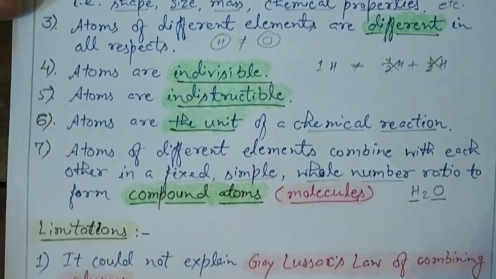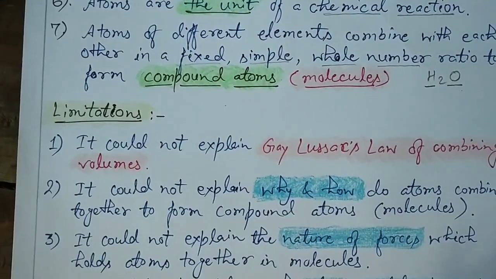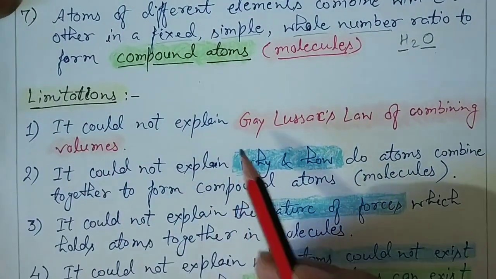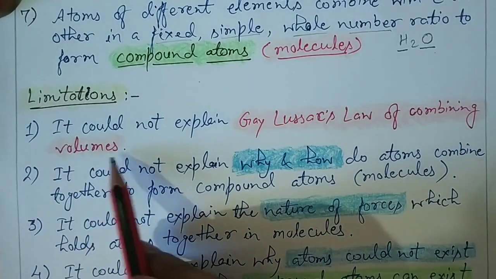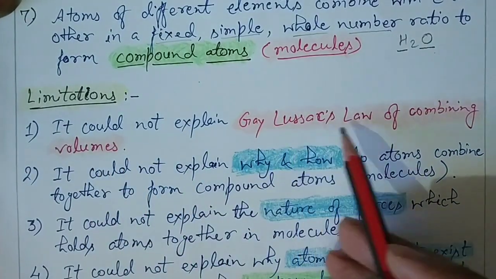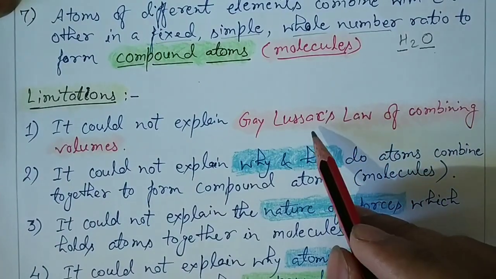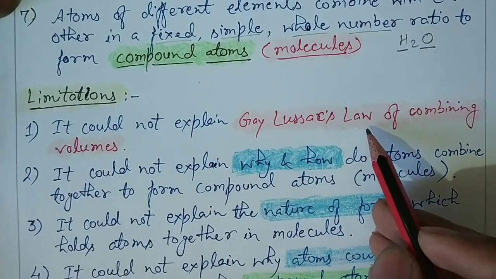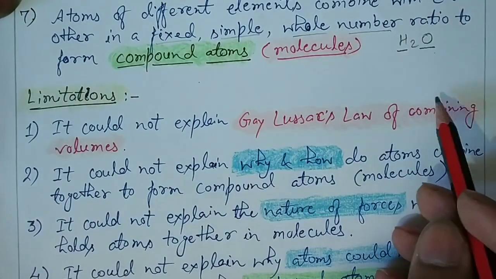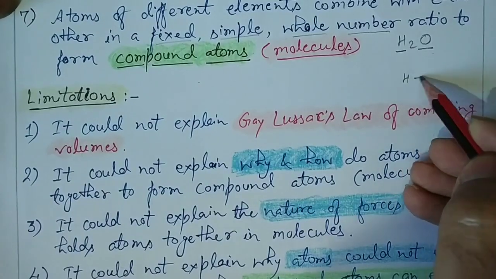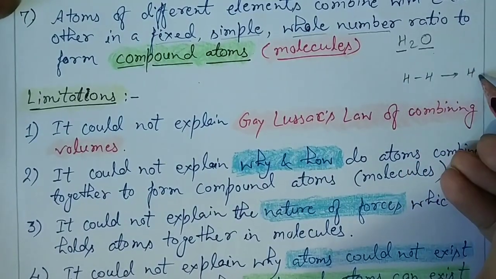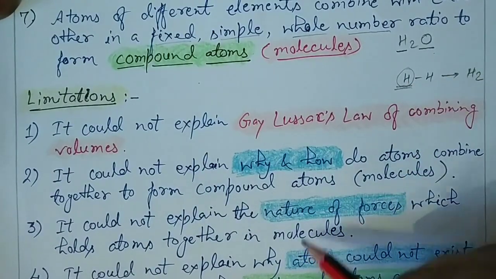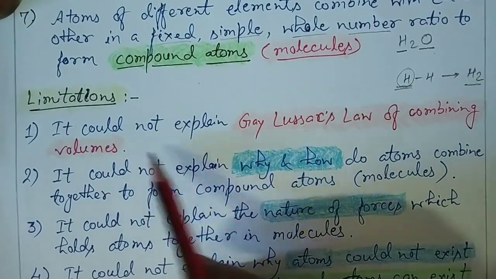Now there are some limitations to Dalton's atomic theory. Let's study them one by one. First, it could not explain Gay-Lussac's law of combining volumes. As we studied in the previous video, at the time of Gay-Lussac's law of combining volumes and Avogadro's law, it was believed that atoms of the same element cannot combine together, meaning hydrogen cannot combine to form a hydrogen molecule. They used to think that hydrogen gas has only hydrogen atoms, not molecules. So it could not explain this.